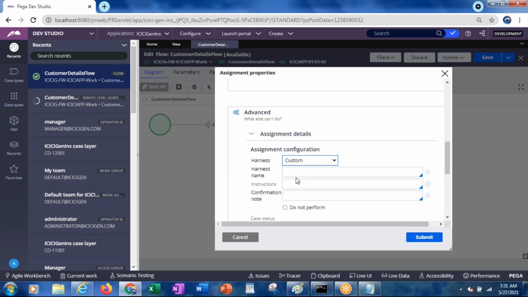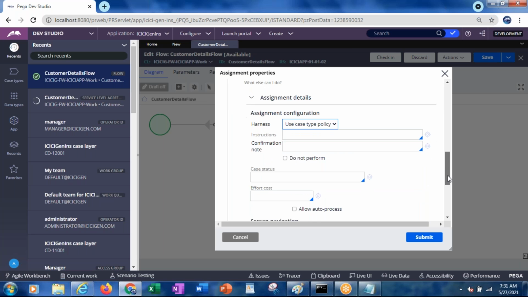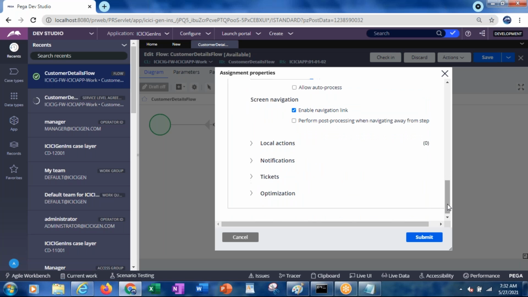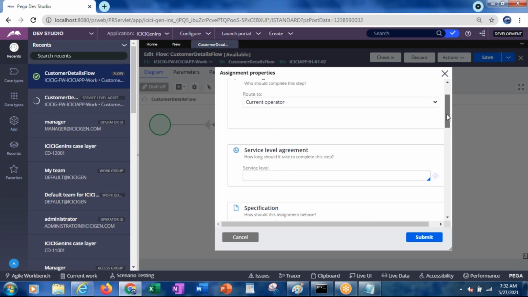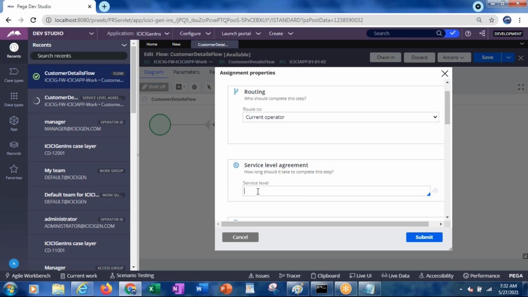Custom and perform: the harness name. Otherwise by default it will take the perform harness only if you use the use case type policy. So we specify the harness, and along with the harness we also specify local actions, in case you want to assign any local actions. We will be discussing the tickets and notifications later, but right now we are working on the SLAs. So the SLA can be assigned at the assignment level.